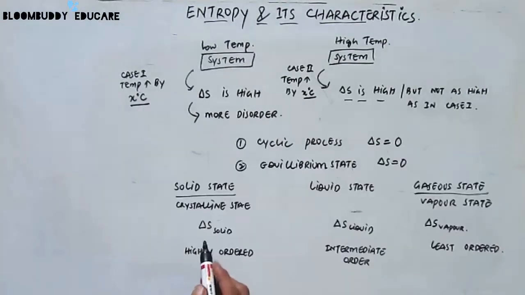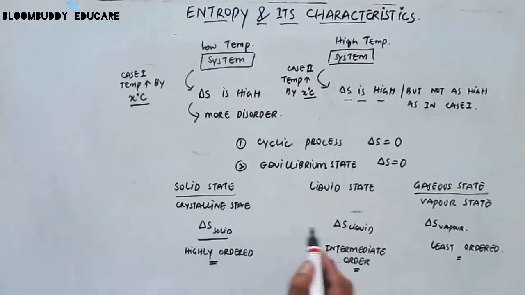In case of solid state, let's represent the entropy by delta S solid. For liquid, let's represent it with delta S liquid, and for gaseous state we represent it as delta S vapor. Now in case of the solid state or the crystalline state, the entropy is highly ordered because the structure is compact, whereas in case of the liquid state, the entropy is of an intermediate order, and it's of least order, or we can say it's highly random, in case of a vapor or gaseous state.